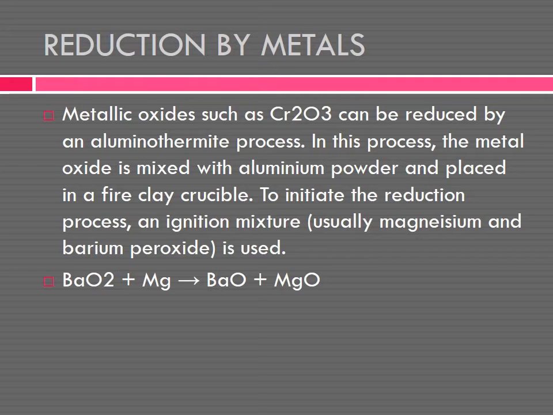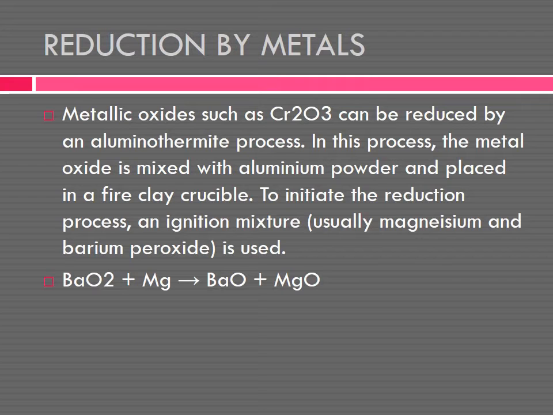Now we are taking the metal oxide Cr2O3, chromium oxide, which can be reduced by the aluminothermite process. That process is called aluminothermite.